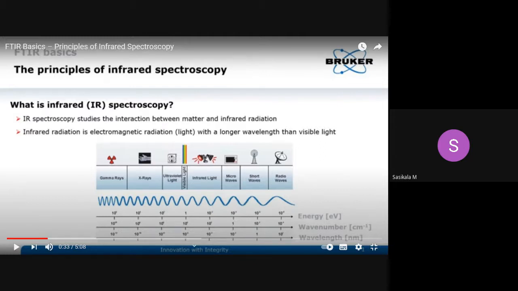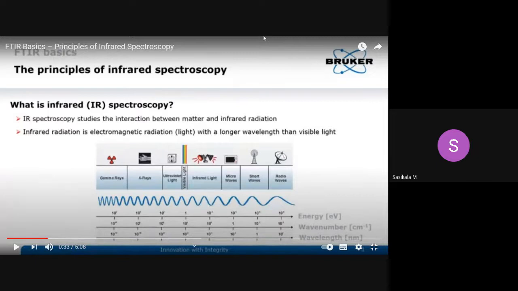So according to the applications, it is divided into three categories: near, mid, and far IR. Which is applicable mostly for our pharmaceutical drug analysis purposes, whether the inorganic region, organic region, or some macromolecules region, like vitamins? Those can all be analyzed. Proteins can all be analyzed by far IR, which covers the whole analysis range of chemical molecules.